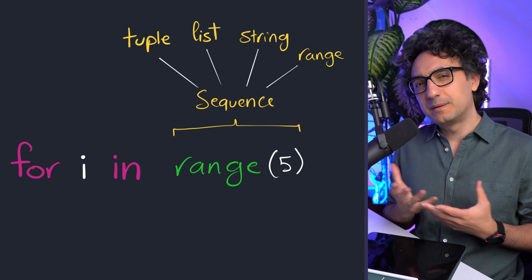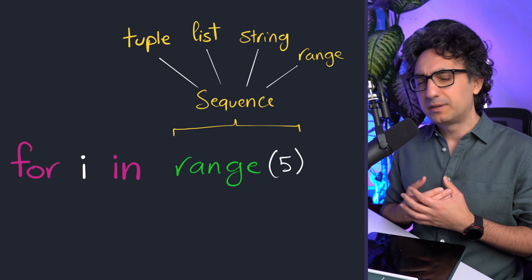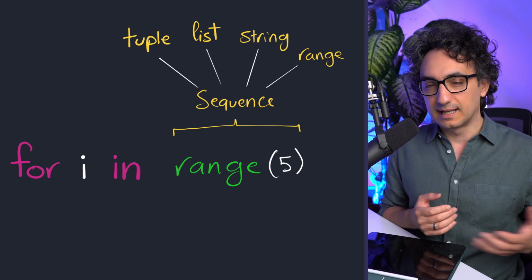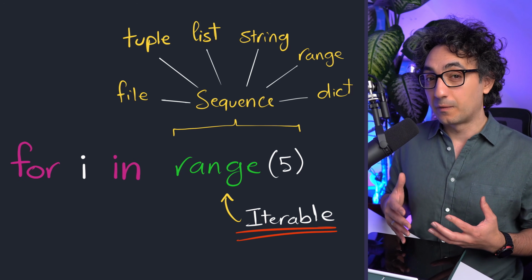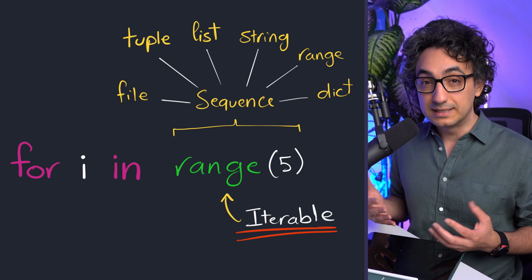So those are the famous sequences that we usually use, but you can as well use any other sequences, like for example the dictionary or maybe files. So any object in Python that is iterable, you could use it in the for loop.